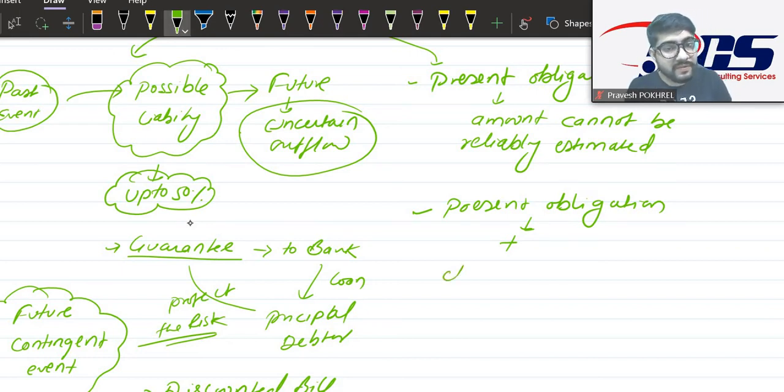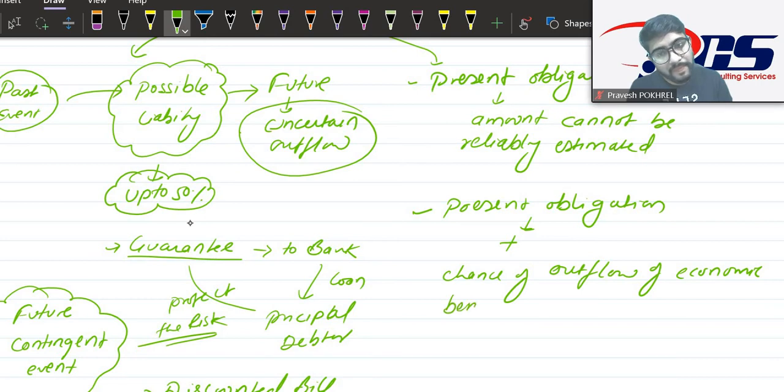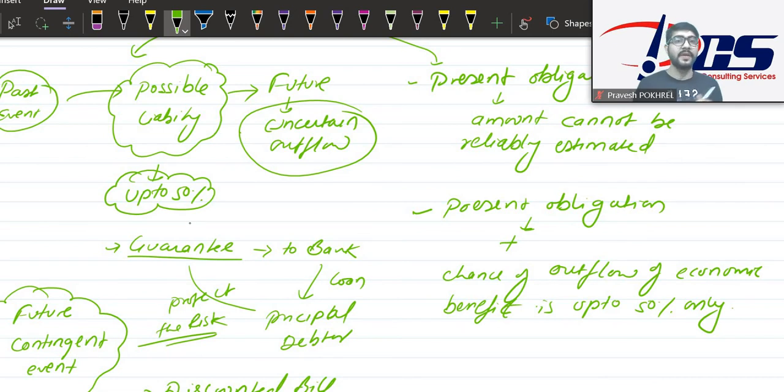The chance of outflow of economic benefit is up to 50% only. Then in this case also we can call it contingent liability.